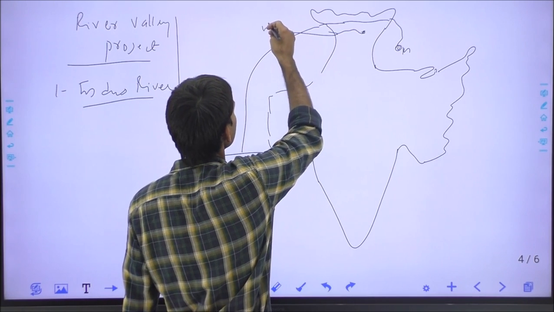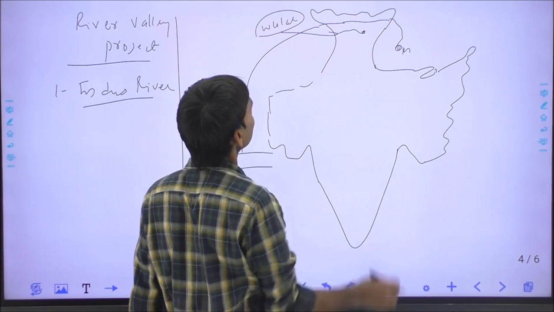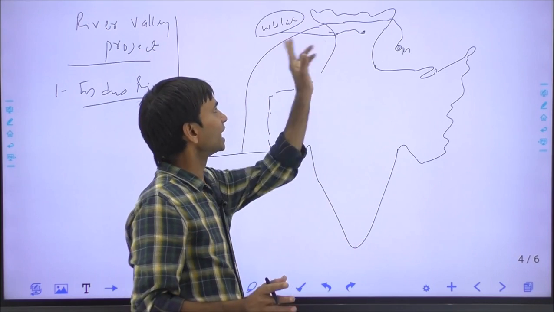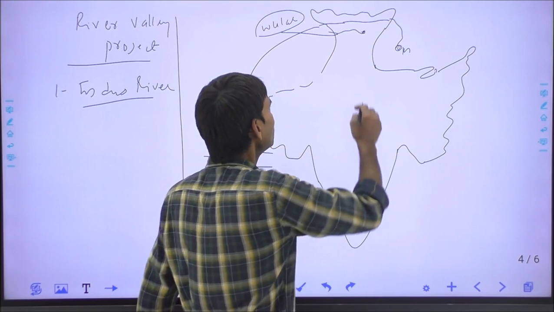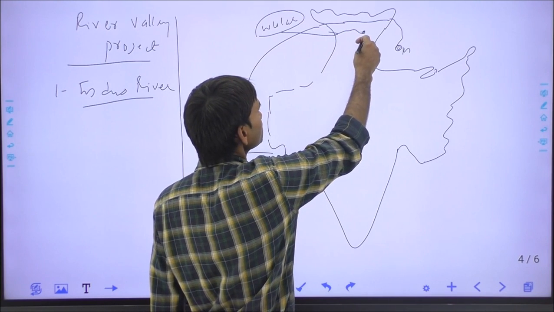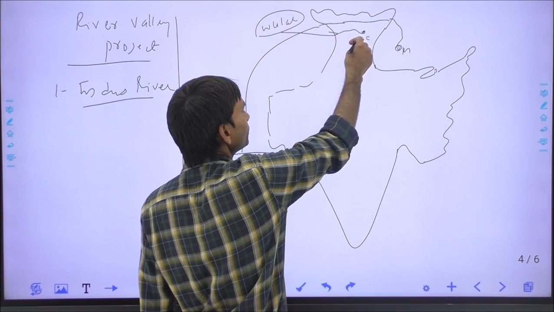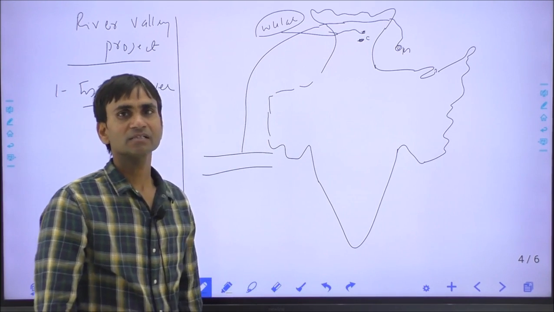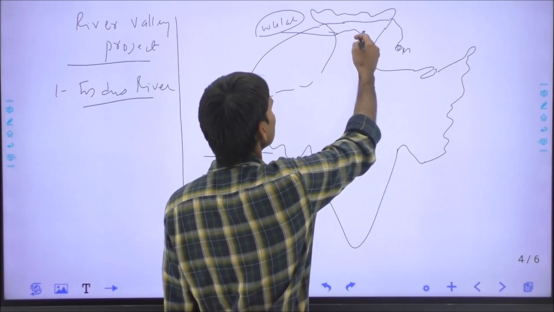This is the Wular Lake in Jammu and Kashmir. It is India's largest freshwater lake, and the lake is fed by the Jhelum River. To the south of the Jhelum is the Chenab River, and India has constructed the Baglihar project, Salal project, and Pakal Dul project on the Chenab River.